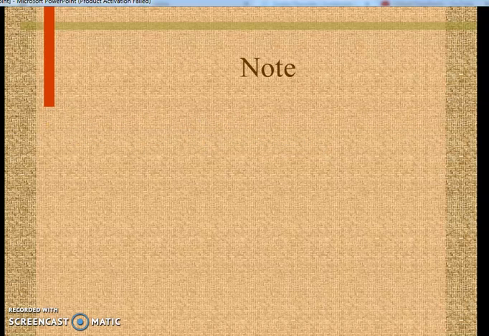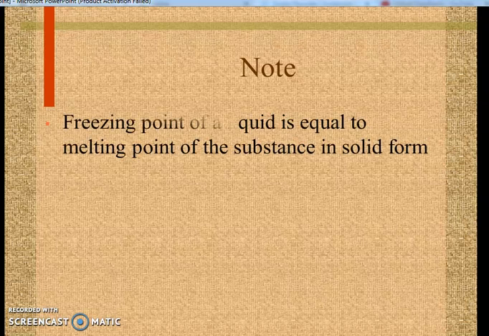Here, one thing keep in mind. Previously, we learned about the melting point. When a solid changes into liquid, it does so at a particular temperature. That temperature is called melting point because solid is changing into the liquid, so we call it the melting point.